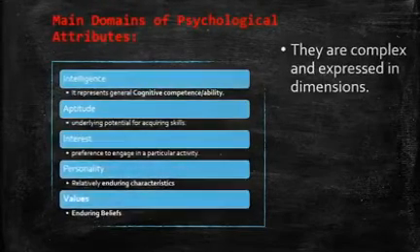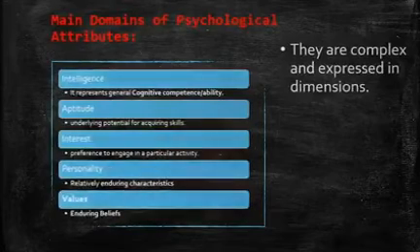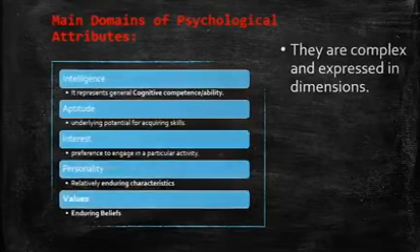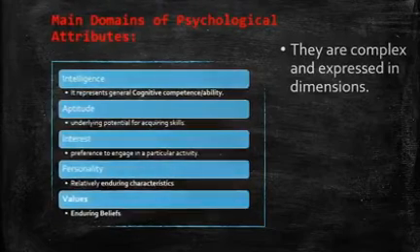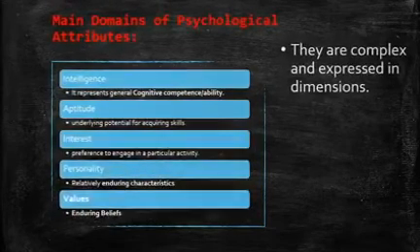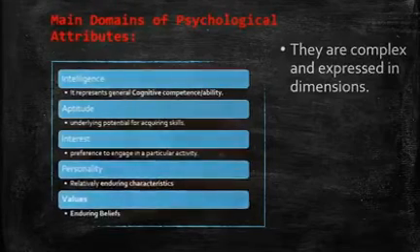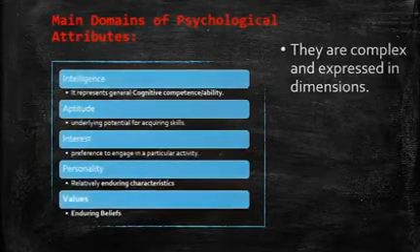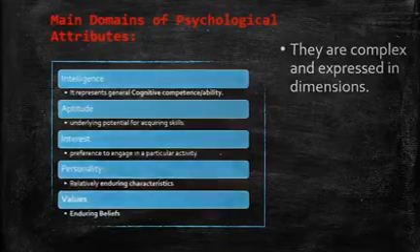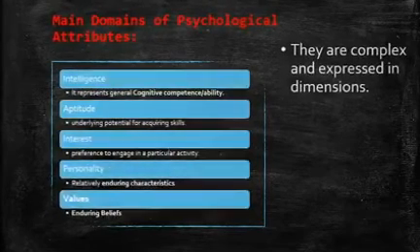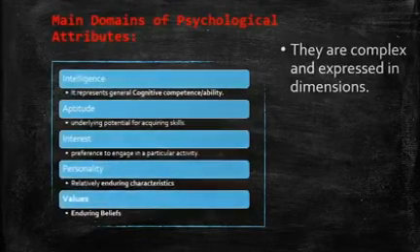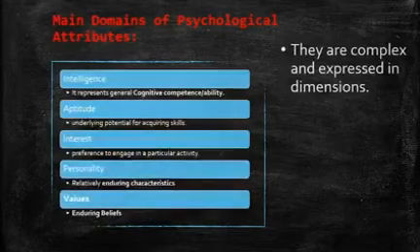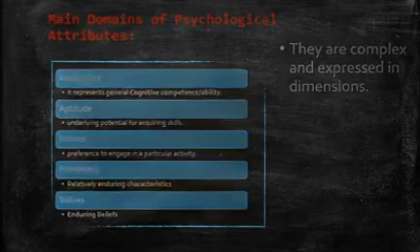Third is interest. Interest simply means preference to engage in a particular activity, something that gives us pleasure and we enjoy doing that. Then personality. Personality is relatively enduring characteristics which remains with the person for the lifetime. And the last one is values. Values define our lifestyle. These are our enduring beliefs on which we hold our life.